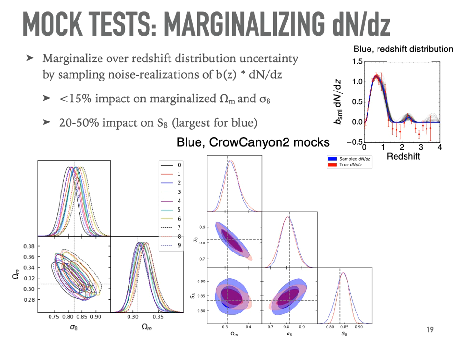We also need to include uncertainties in the redshift distribution in the real data. And we do this by taking all of those different samples that I told you about, sampled redshift distributions, and just running chains with each of them. And then we average over those results. So the left panel is showing how this works. You have many different contours, and this is basically spreading you out in the S8 direction. So shown in contours on the right, going from the red to the blue, increasing your S8 error by about 20 to 50%, with the largest impact for the blue sample.